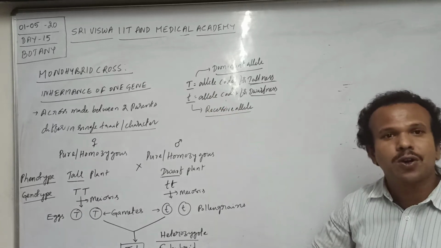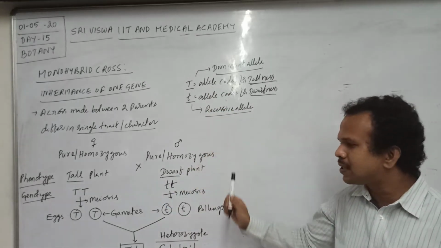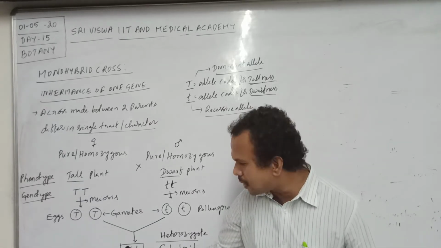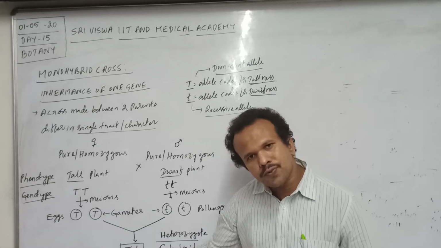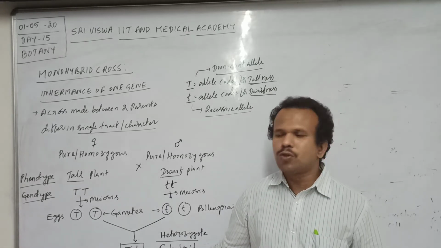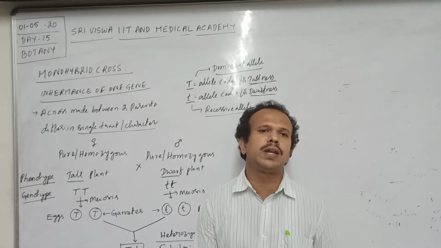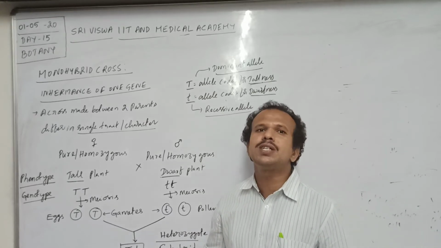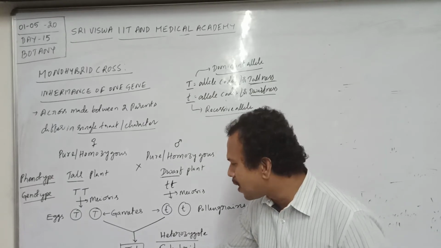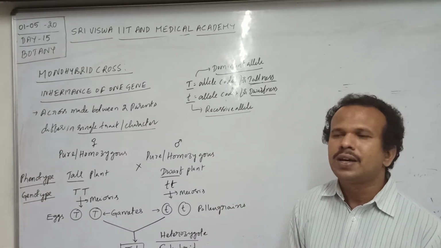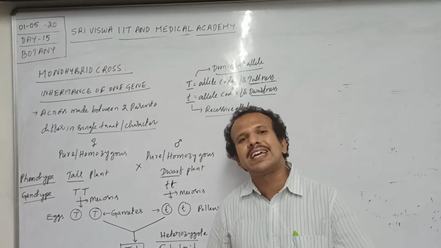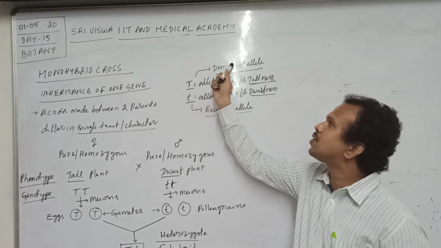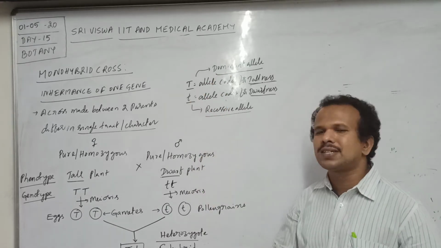Why is capital T said to be dominant and small t recessive? Because the F1 hybrid contains both alleles, one coding for tallness and one for dwarfness. Though both are present in the same individual, only the capital allele expresses its character. Only the tall character appears in the F1 hybrid. Hence the tall trait is the dominant trait, the dwarf trait is the recessive trait, capital T is the dominant allele, and small t is the recessive allele.